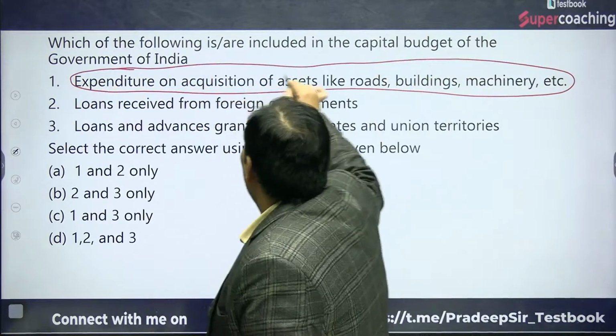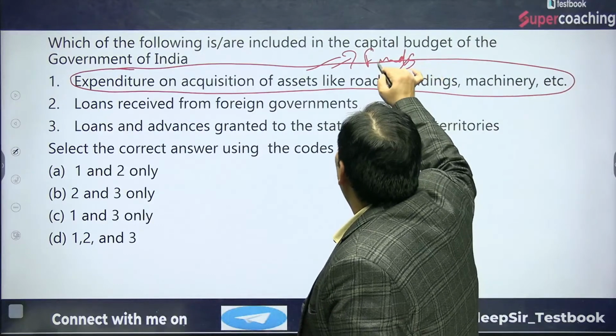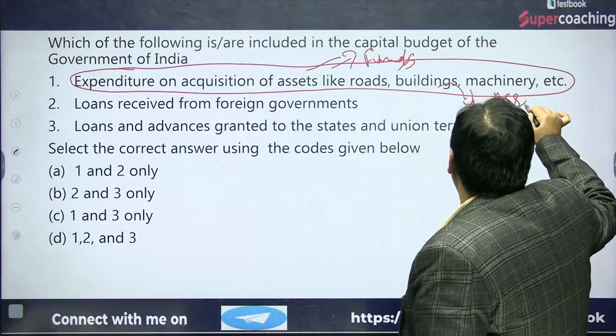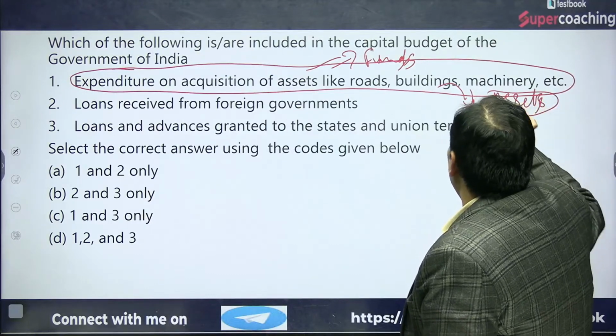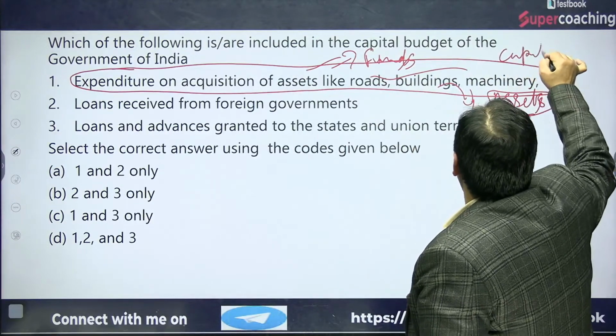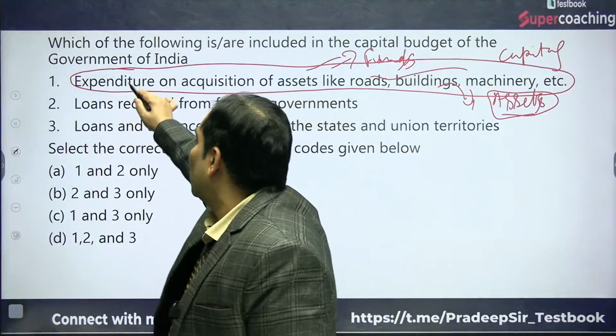Because of this, the government has to spend the funds. But because of that spending, the government's assets are going to be created. More and more physical infrastructure is going to develop. That's why it will be capital expenditure, and capital expenditure is also part of the capital budget only.